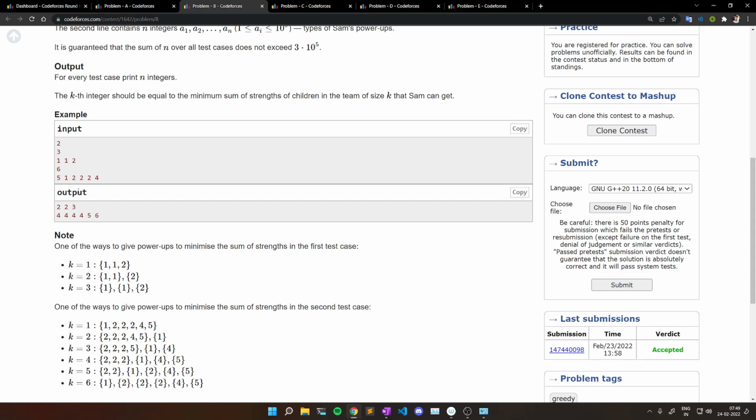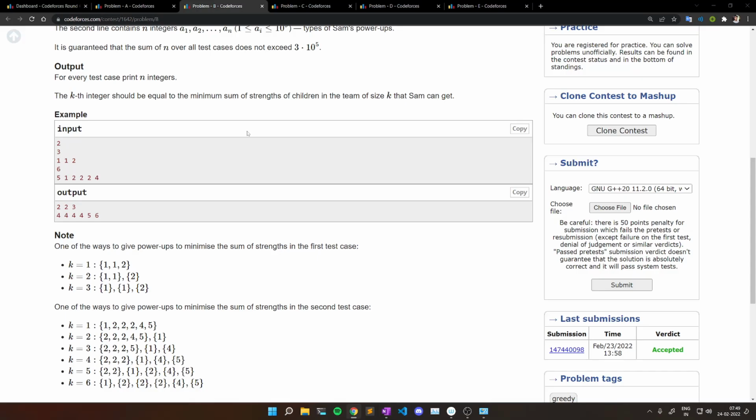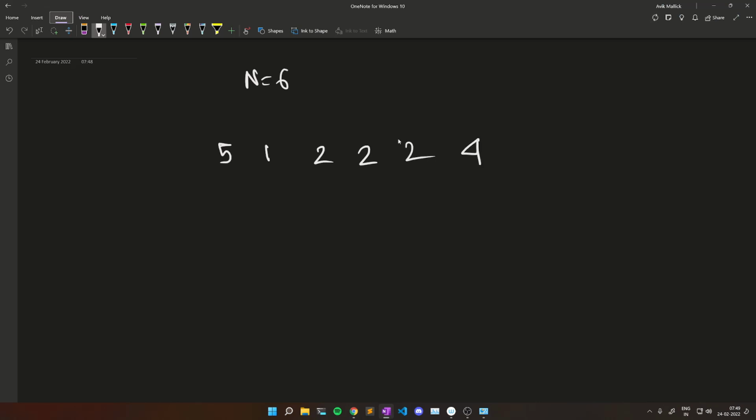Now let's see the example 5 1 2 2 2 4. So let's say n is equal to 6, and the array is 5 1 2 2 2 4. So there are actually 4 different types of power-ups: 1, 2, 4 and 5.